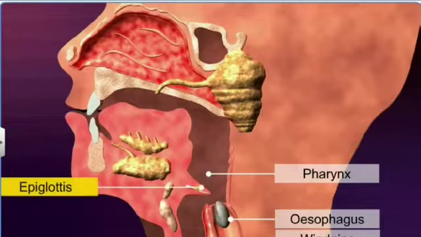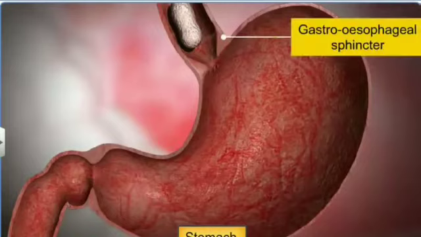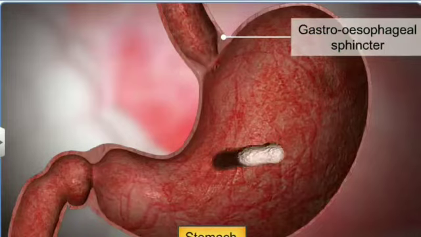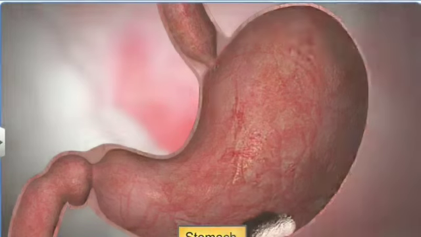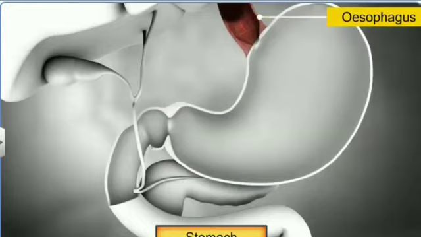The pharynx is followed by the esophagus. It passes the food from the pharynx to the stomach. At the end of the esophagus lies the gastroesophageal sphincter. It prevents the reverse passage of food. The stomach is a J-shaped sac. It is the largest part of the alimentary canal. It has the esophagus at the anterior end and the small intestine at the posterior end, the first part of which is called the duodenum.